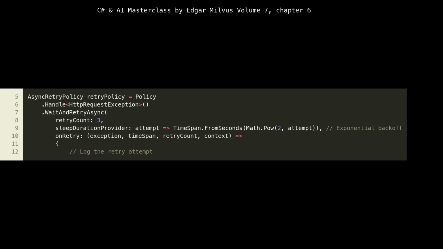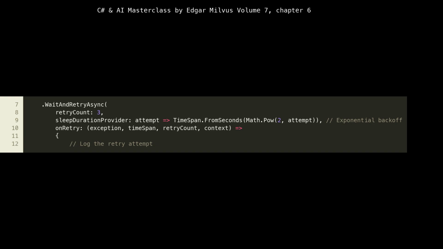This is a common exception type when dealing with HTTP client errors, indicating issues like network connectivity problems, DNS resolution failures, or the target server being unreachable. By specifically handling this exception, we're targeting network-related transient faults, which are very common in distributed environments.